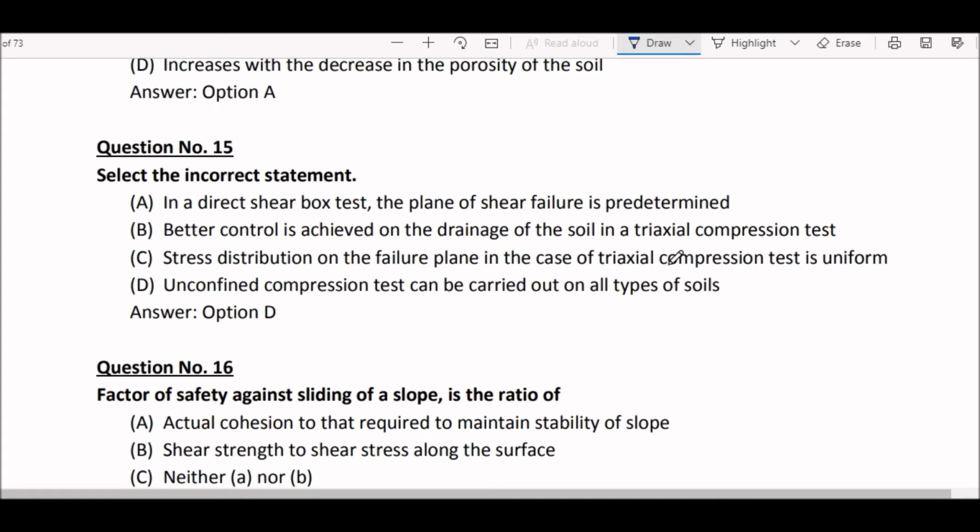And here the incorrect statement is option D. Unconfined compression test can be carried out on all types of soils. So the right answer here is option D, and the wrong statement also here is option D. Next question.